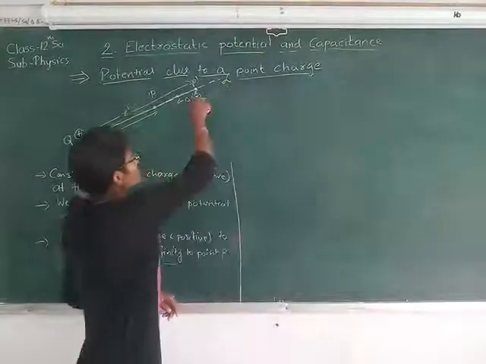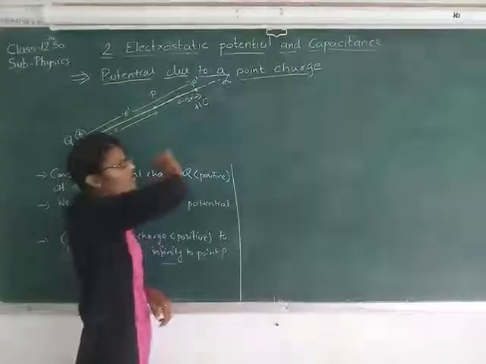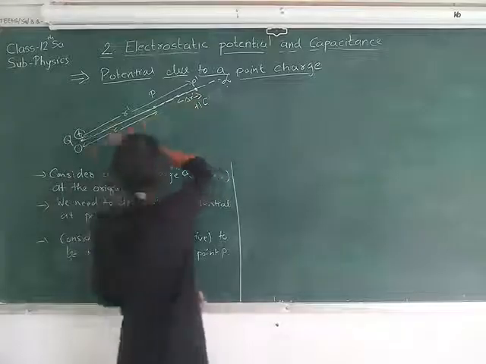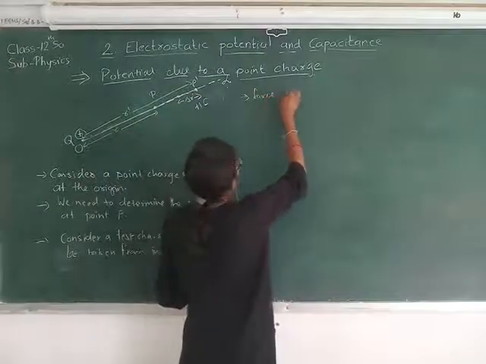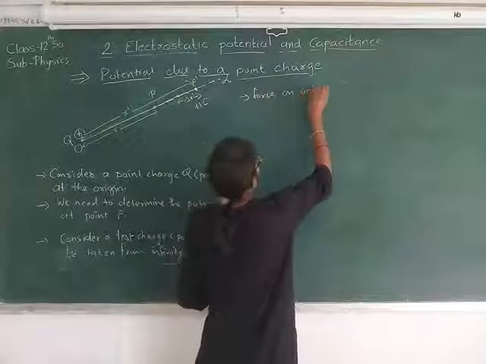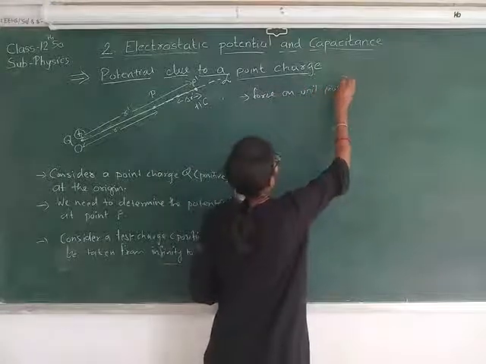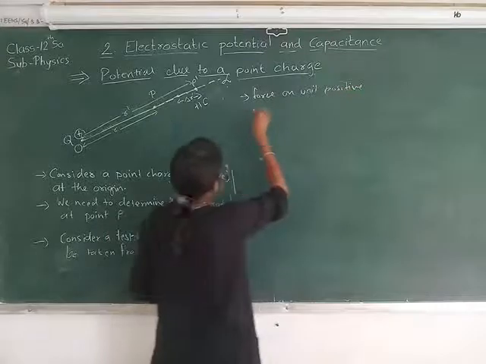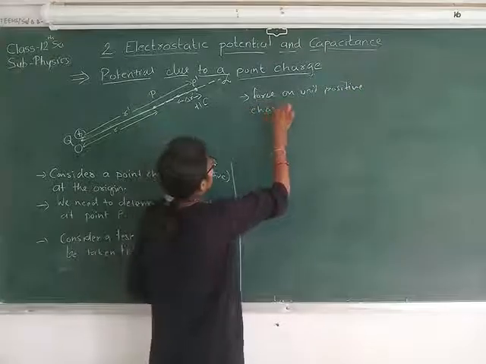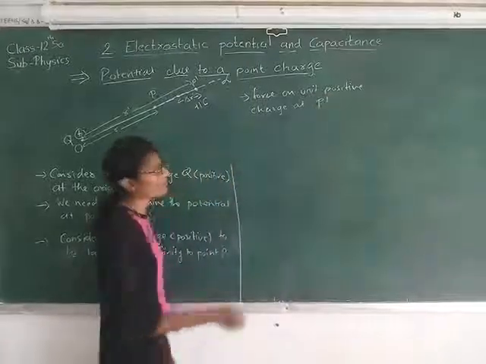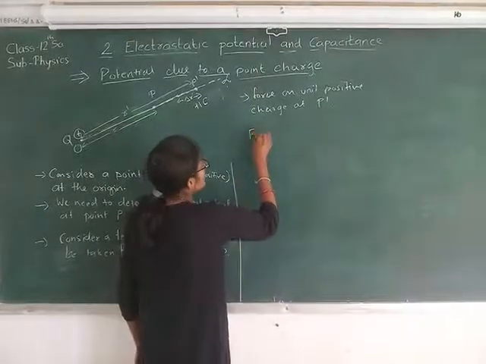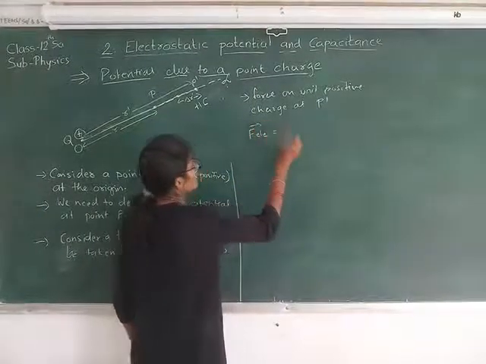Here the electrostatic force on this test charge due to this point charge will be what? Force on unit positive charge at P dash. Here we are talking about the electrostatic force.